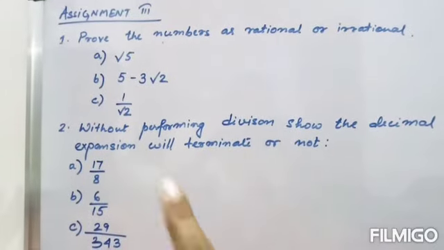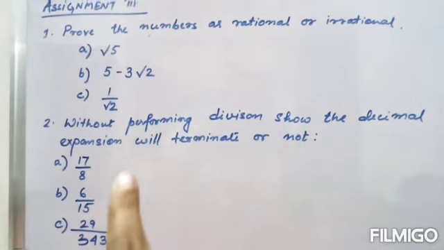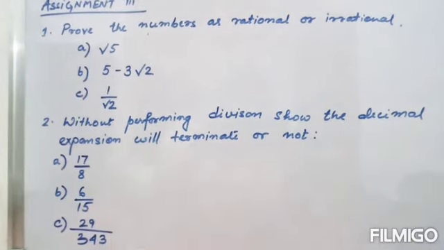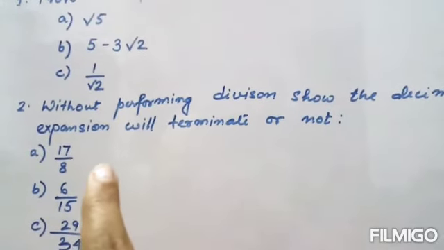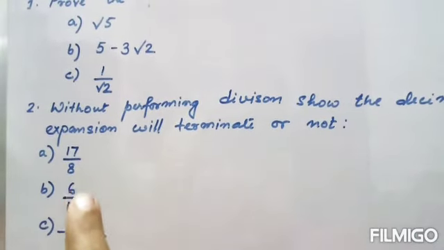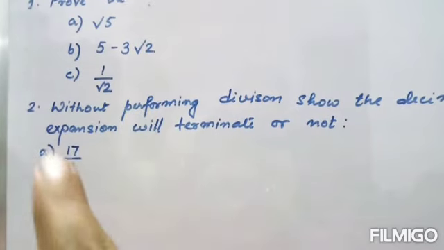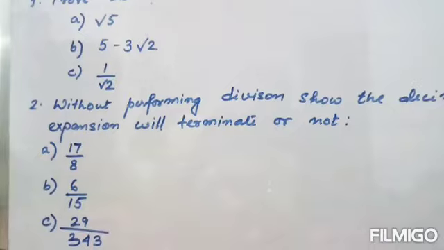Second one is: without performing divisions, show that the decimal expansion will terminate or not. There are 3 fractions I have given. For each fraction you need to check whether the denominator is coming in 2 to the power n into 5 to the power m form or not.